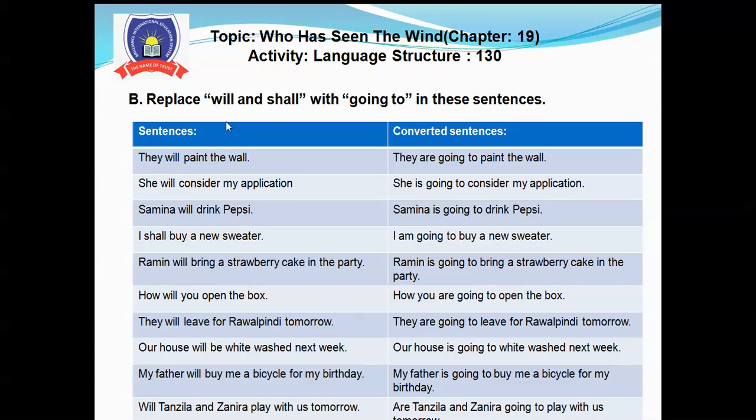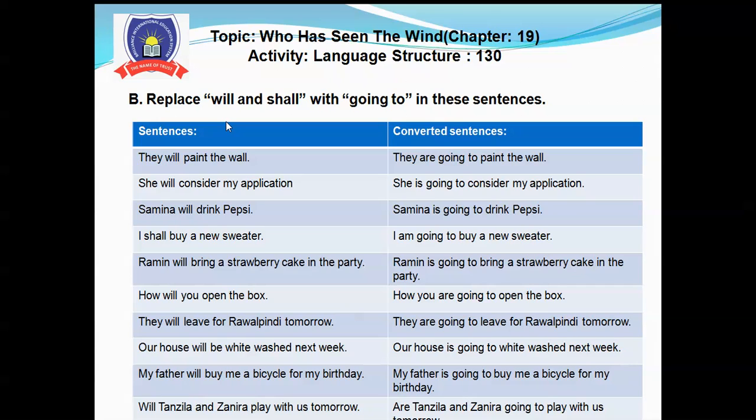Okay students, this is your exercise B that you have to solve in your notebook. You have to prepare your notebook page, put date, day, classwork in the middle of the top line, and then draw a margin. After drawing the margin, you have to write the topic, Who Has Seen the Wind, chapter number 19.